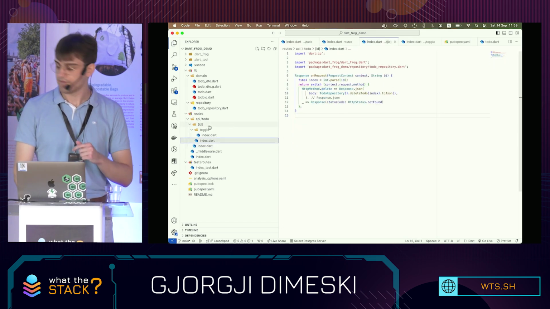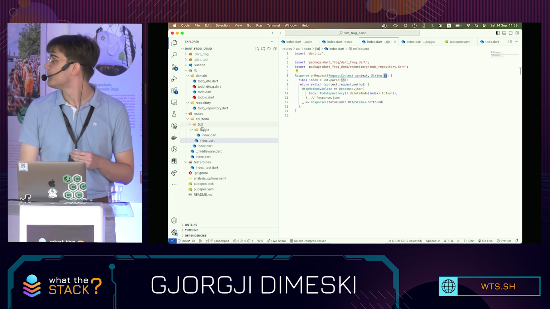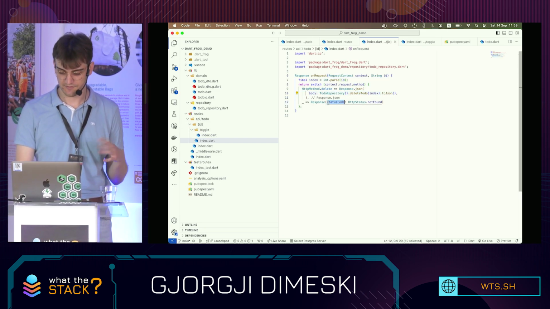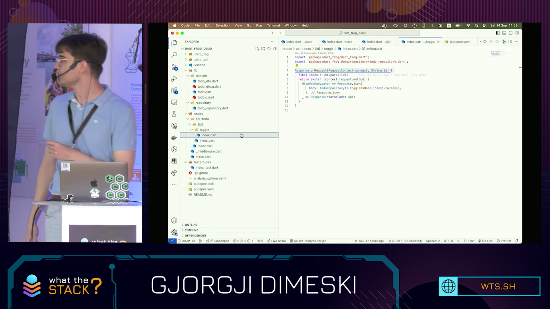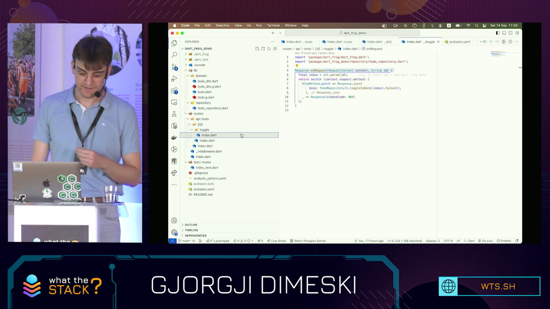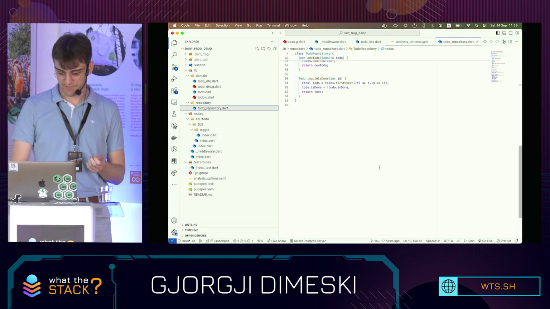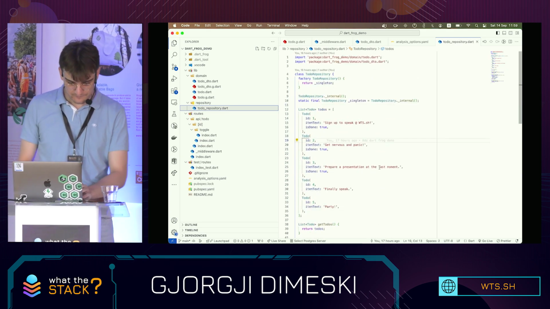I handle the path parameters like this. This is the string of the path parameter, and I just parse it to an integer and delete my to-do. Anything else will return not found. I also have an option to toggle my to-dos. I decided to go with the patch method, and anything else returns 404. This is my repository, just a simple in-memory repository.